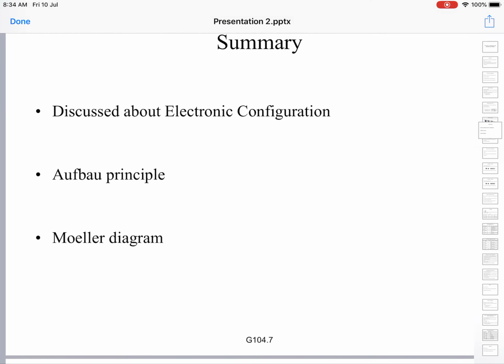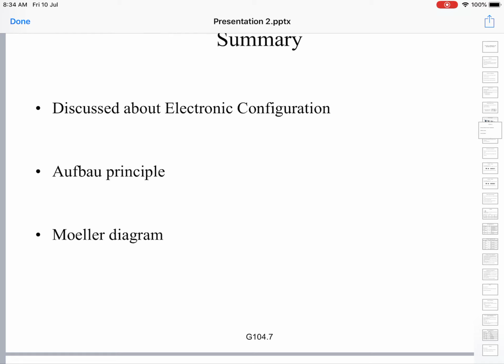Let us try to summarize what we have learned so far. We discussed electron configuration, that is, the distribution of electrons into various atomic orbitals in the ground state of an atom, or arrangement of electrons, which is called electronic configuration. We have defined the Aufbau principle, seen examples of how it works, and seen the Moeller diagram as well.